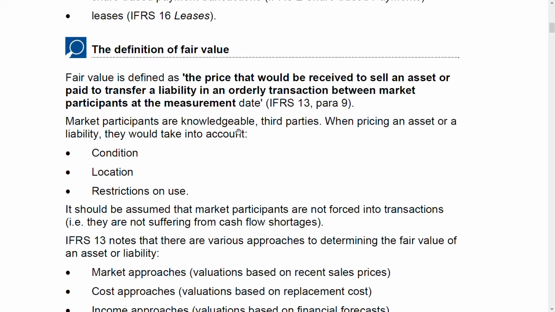Market participants are knowledgeable third parties. When they price an asset or a liability, they need to take into account certain things. Three things: condition, location, restrictions on use. They just cannot put fair value on anything. They need to look at the condition of that asset or liability, the location of that asset or liability, and the restrictions on use. Can you use it? Is it ready to be used? Or are there some restrictions?